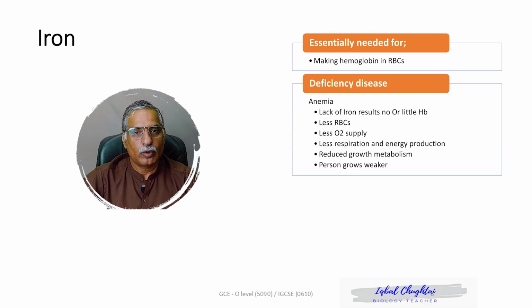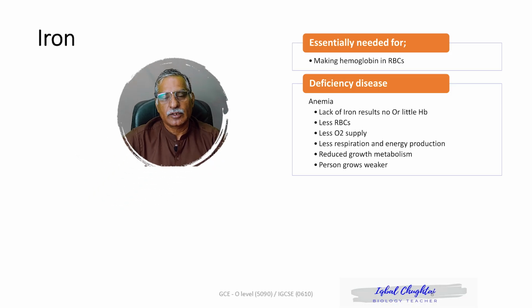And in that case, body tissues and body muscles are not able to maintain sufficient aerobic respiration to meet their energy requirement. So they would not be able to do any muscular activity effectively. They would not be able to work. They would not be able to memorize anything effectively. So if we want to avoid this deficiency disease, anemia, we need iron.